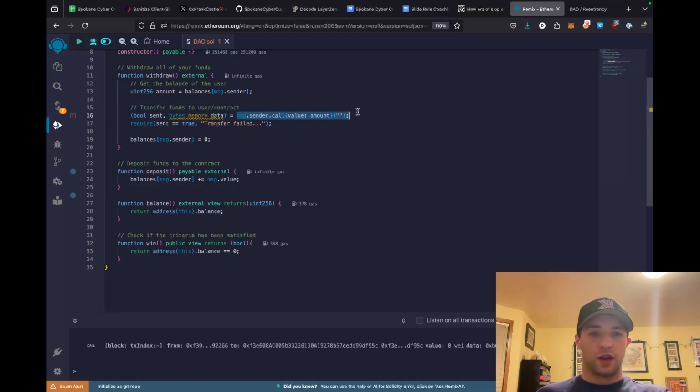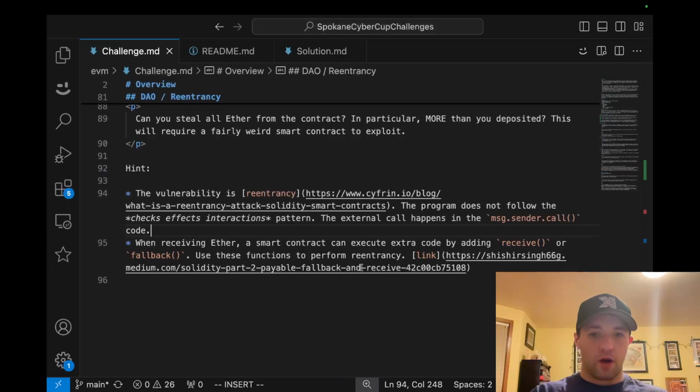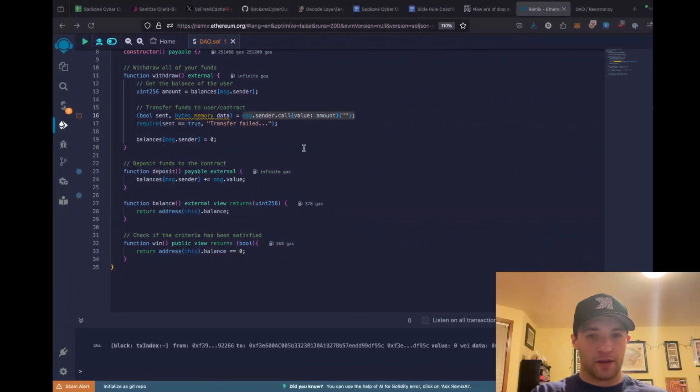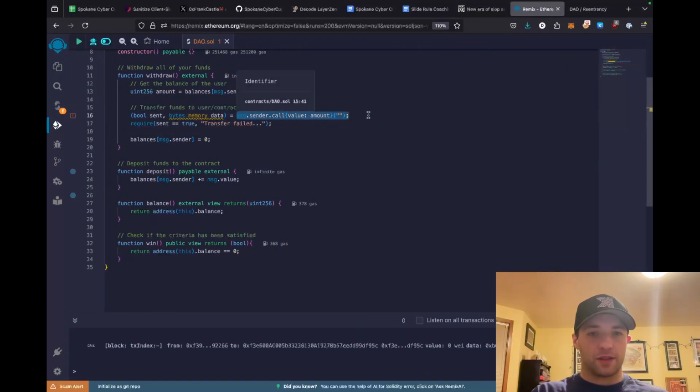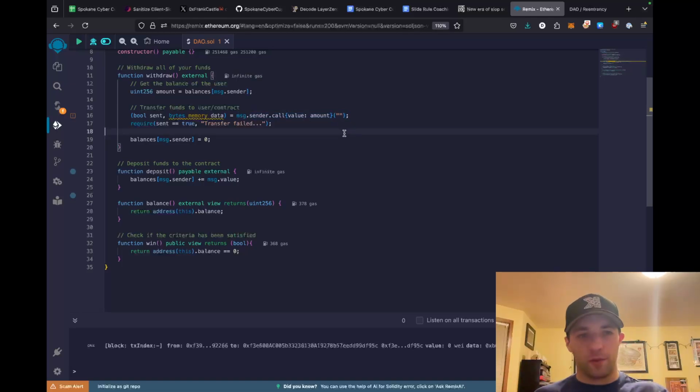This call to message.sender.call has a really unique issue. The message.sender.call can actually be called on a smart contract. And when it's called on a smart contract, it can execute extra code. And this is where the fallback and the receive functions come into play. So it doesn't sound like a big deal. Okay, you can run some extra code, but the problem is that you're now leaving this contract in a weird state. Notably, you haven't set the balances to 0.